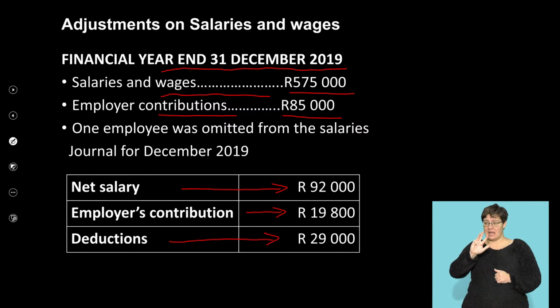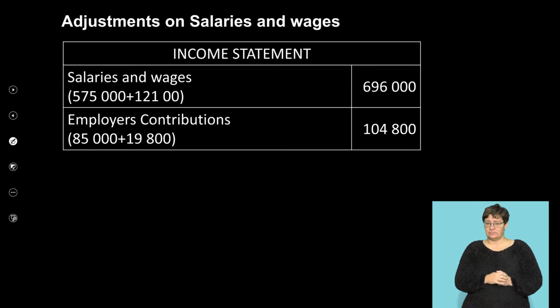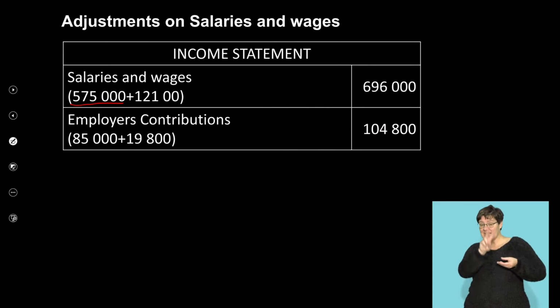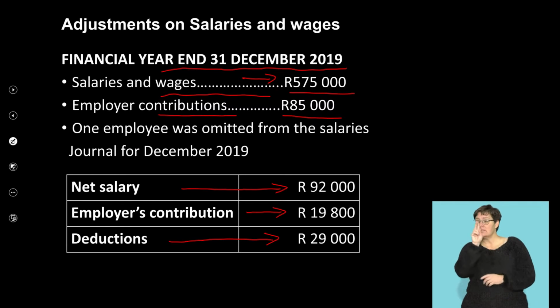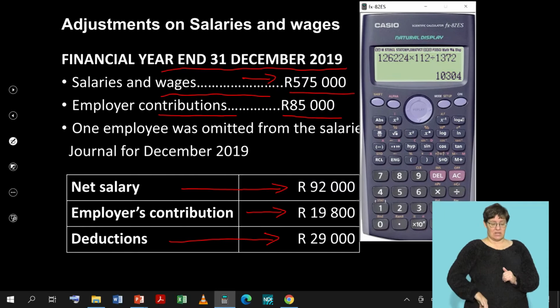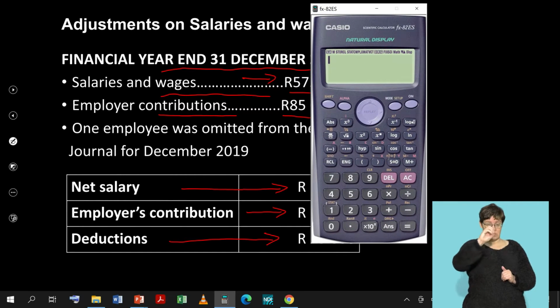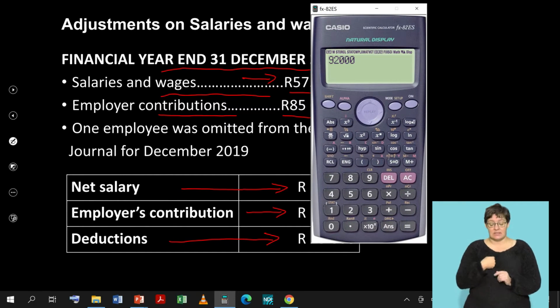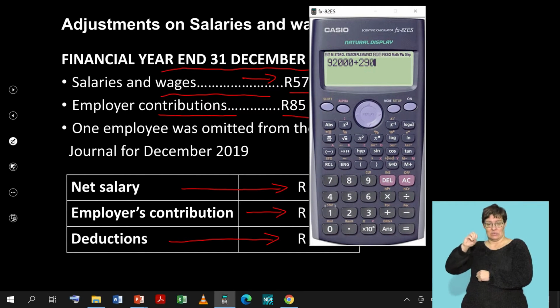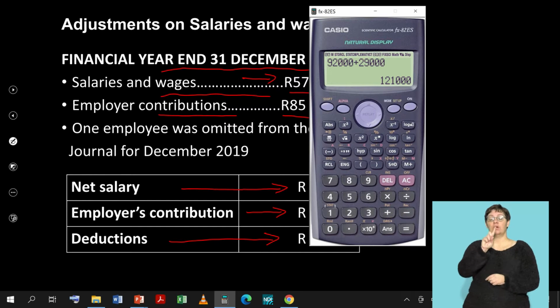Okay, so in terms of my income statement, I start off with my 575,000 given to me. Watch, where does the 121,000 come from? That's the important part. If you take your net salary to be 92,000, plus your deductions of 29,000, that will give you a figure of 121,000.